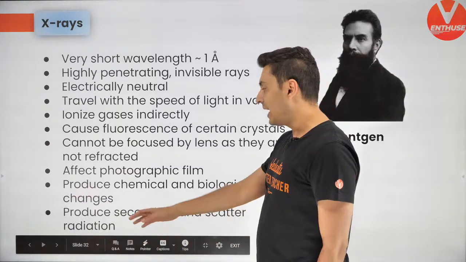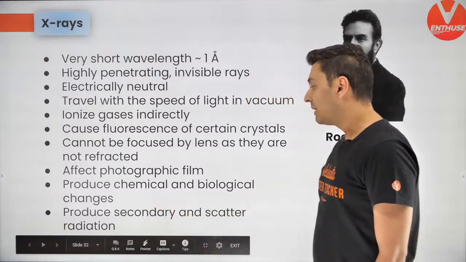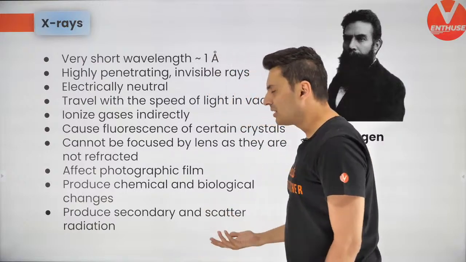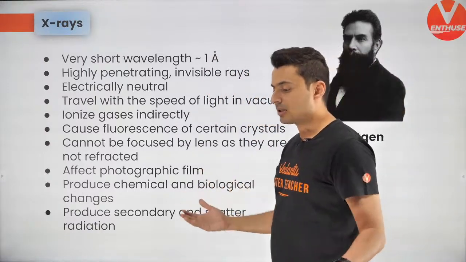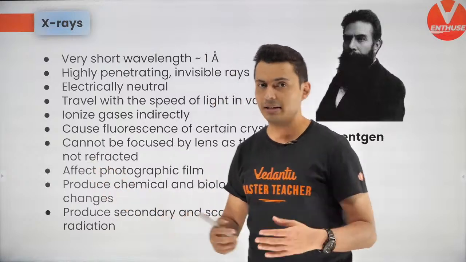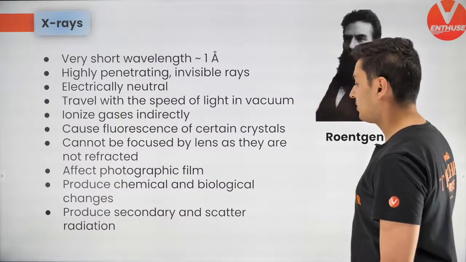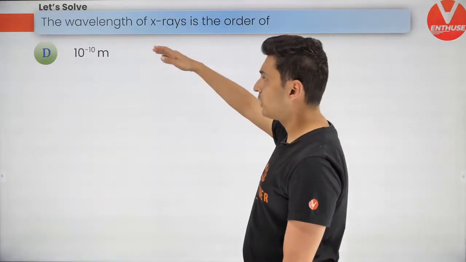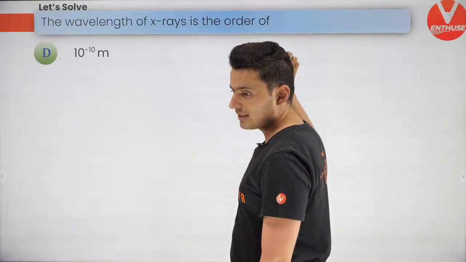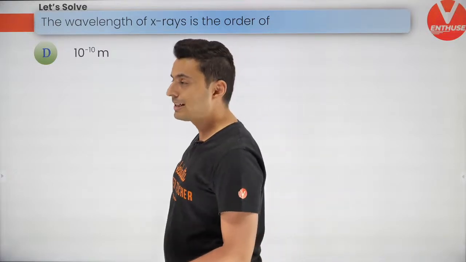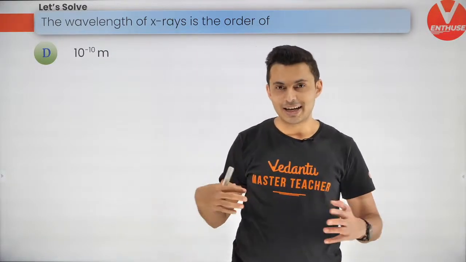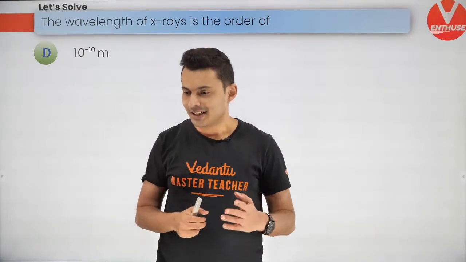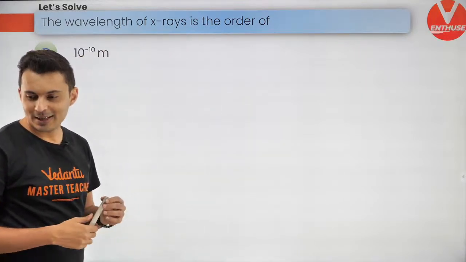Hello Manoj, welcome. And yes, another important thing, it produces some kind of scattered radiation. So this is used to identify crystal lattice structure in atoms and other materials. So it can be scattered just like other electromagnetic waves. So the answer for the previous one was 10 to the power minus 10 meters. Yes, correct. So Kirito, for focusing them, you will need a very special material so that it can change its path. Yeah, correct. Okay, so that's how it is. Yes, hello Anthony, welcome.